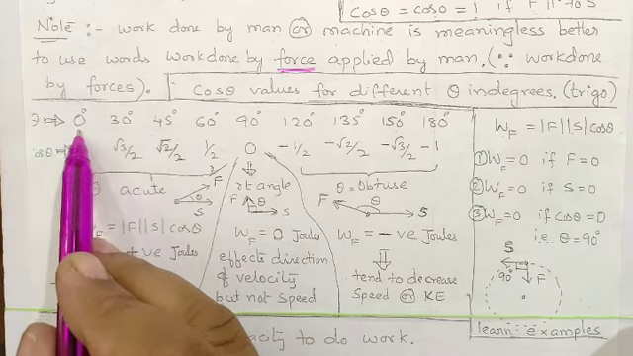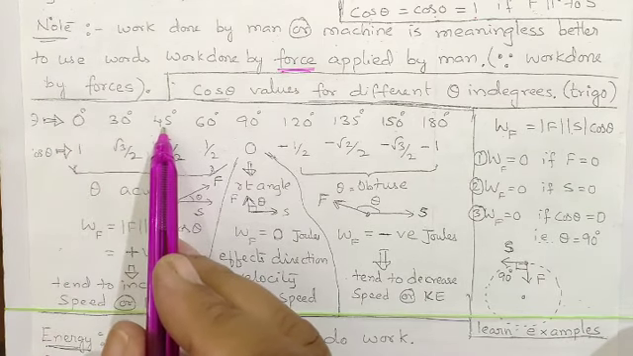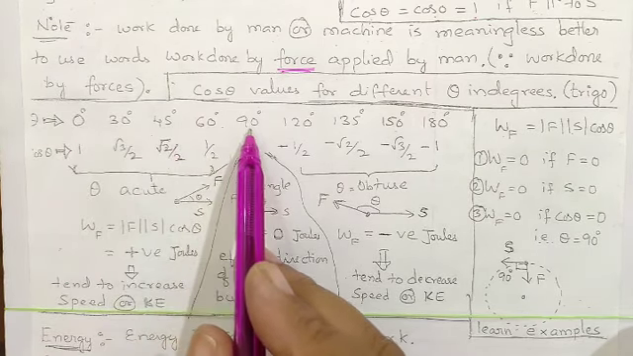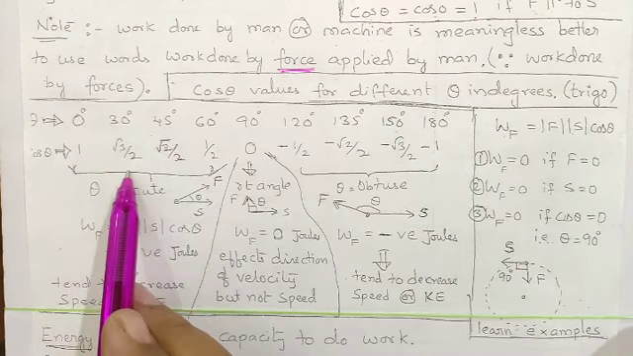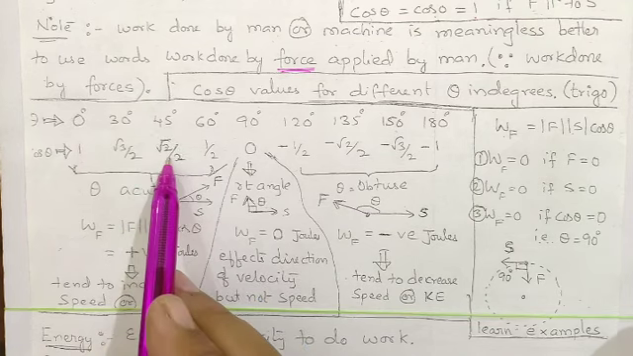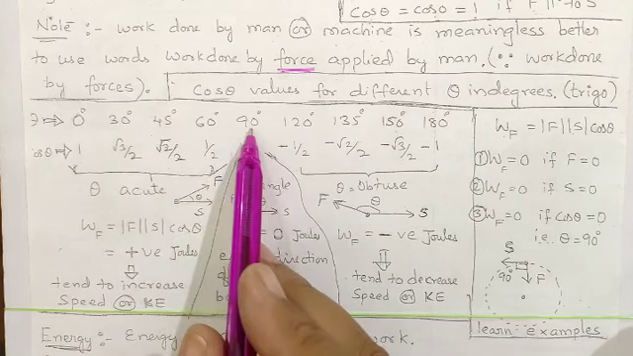Cos theta for 0 degrees, cos theta for 30 degrees, cos theta for 45 degrees, cos theta for 60 degrees, cos theta for 90 degrees. These all are positive values. Cos 0 is 1, cos 30 is root 3 by 2, cos 45 is root 2 by 2, cos 60 is 1 by 2, cos 90 is 0.